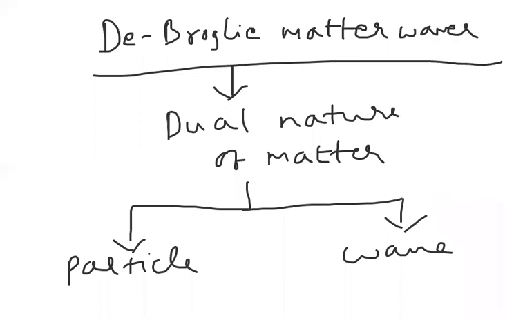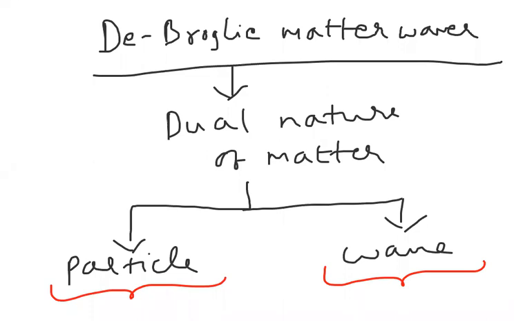Whenever you observe radiation interacting with material particles, it behaves as a particle, and when it is moving in a medium, it behaves as a wave. The hypothesis says that matter also behaves as both a particle as well as a wave.